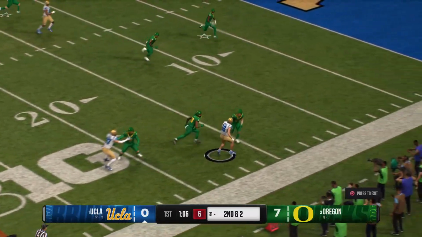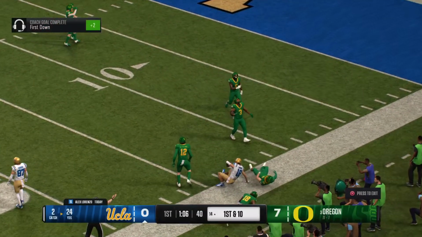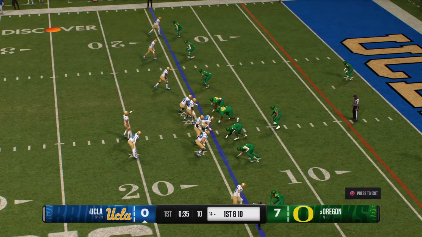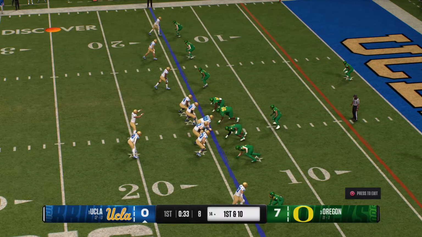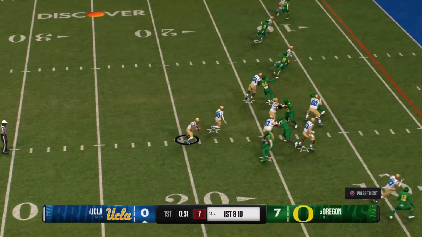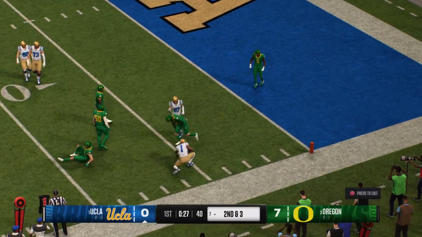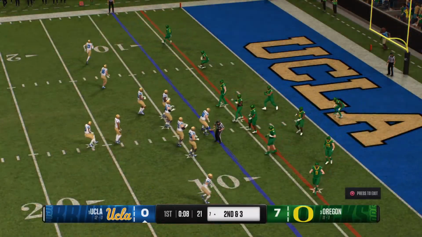Off an RPO, the quarterback looks to his right. And he's brought down, but not before he gets first down yardage. Offense now operating in the red zone. And the quarterback keeps it on the option. They've got him after a 7-yard gain, so 2nd and 3.